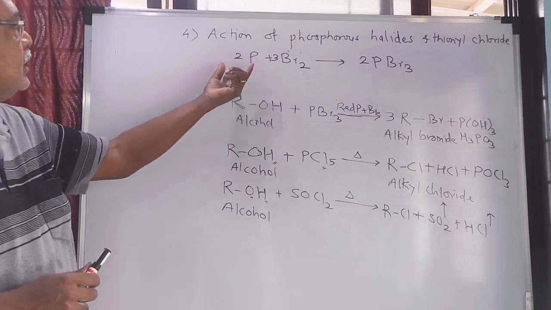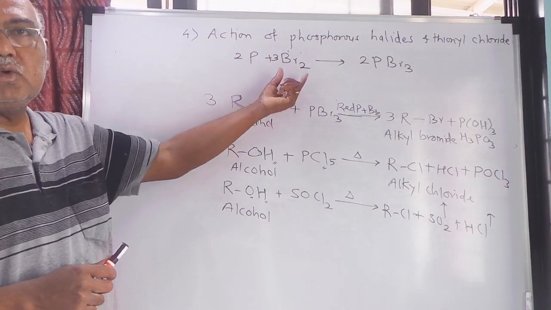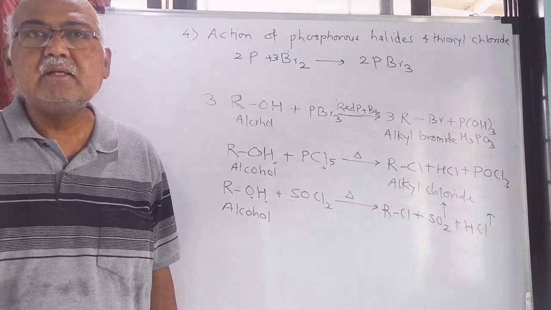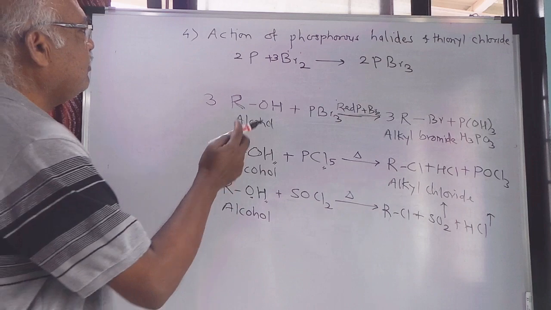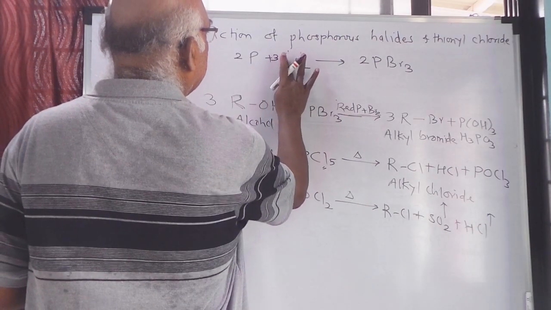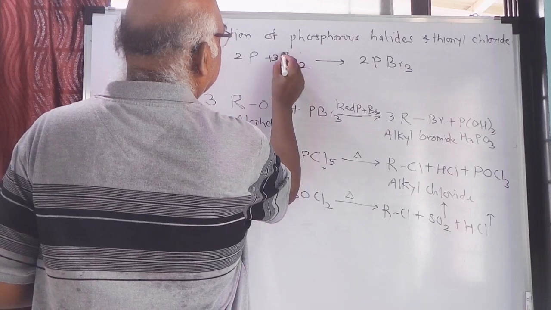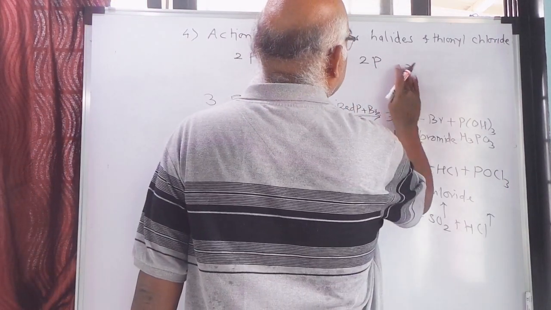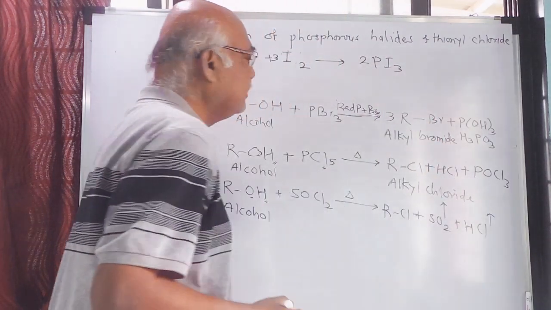What we had done, we had taken red phosphorus and treated it with Br2, and you get PBr3. For phosphorus triiodide, what should be taken? Instead of bromine, you should take iodine. So when red phosphorus is treated with iodine, that is 2P plus 3I2, you get 2PI3, that is phosphorus triiodide.